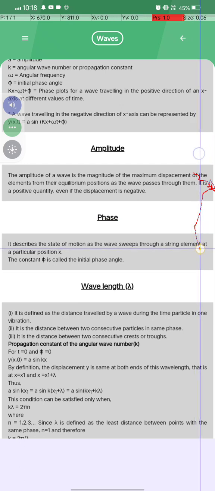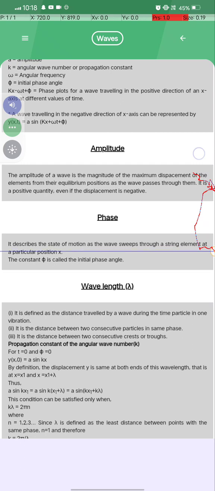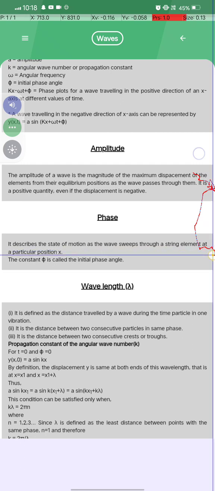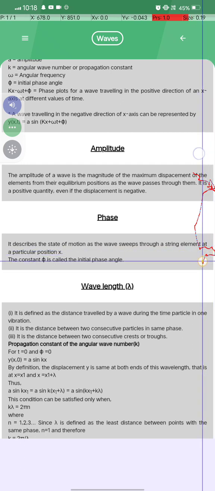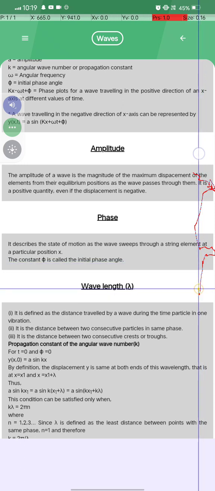Phase क्या होता है? It is described as the state of motion as a wave sweeps through a string element at a particular position x. The constant φ is called the initial phase angle. Wavelength क्या होता है? Lambda.